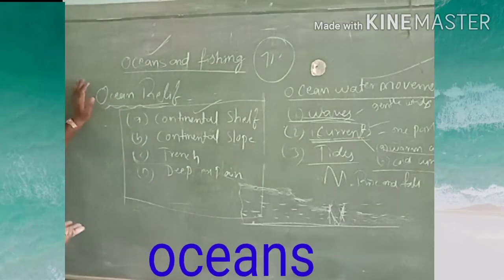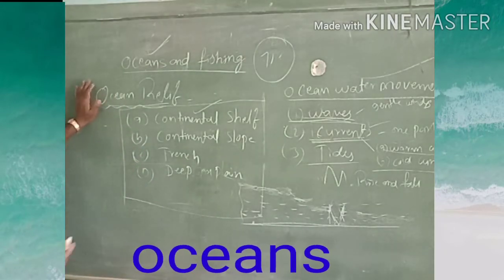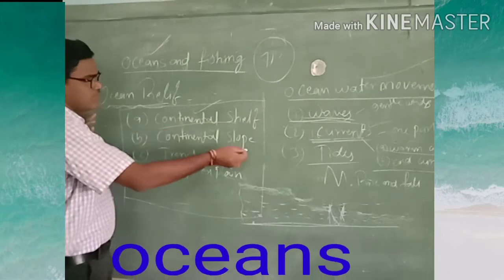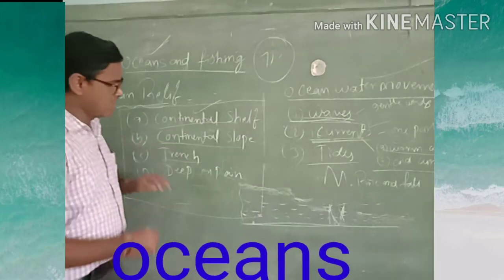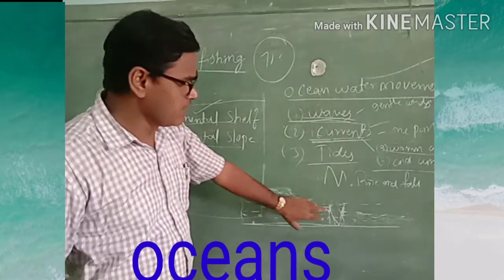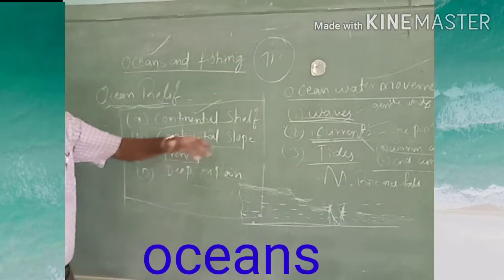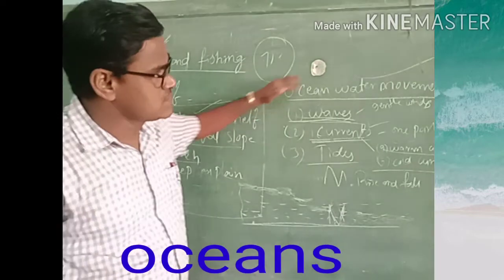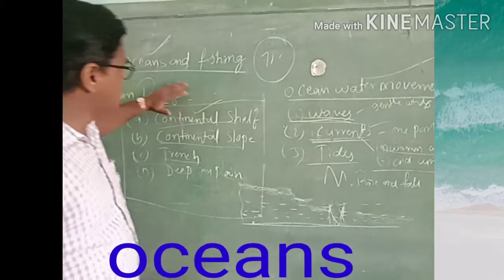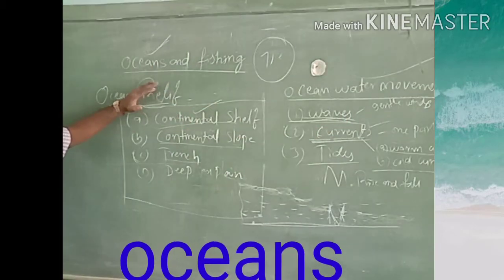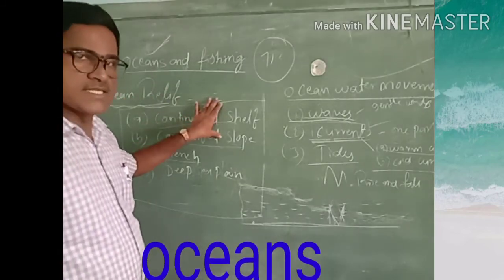And the relief of the ocean floor again is the continental shelf, continental slope, trench, and deep sea plain. This is about the ocean floor and the ocean water. This is the movement of ocean water. This is the floor of the ocean. Okay. And the remaining we will discuss in the next class.